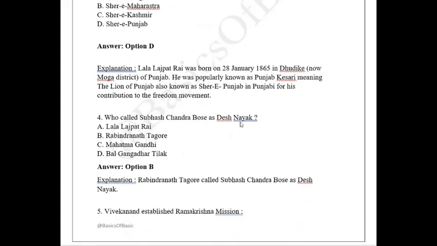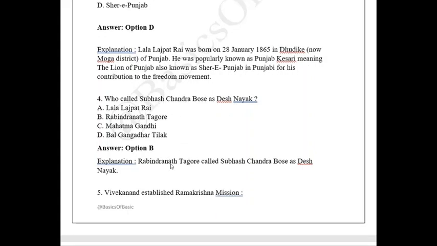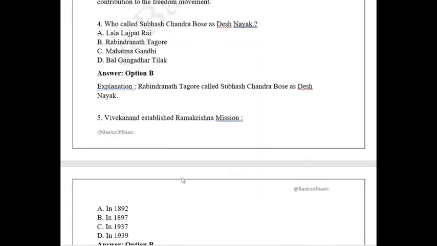Who called Subhash Chandra Bose as Desh Nayak? The answer is Rabindranath Tagore. Rabindranath Tagore used to give many titles to many important personalities, and Subhash Chandra Bose is one of them who got Desh Nayak. Next, Vivekananda established Ramakrishna Mission.